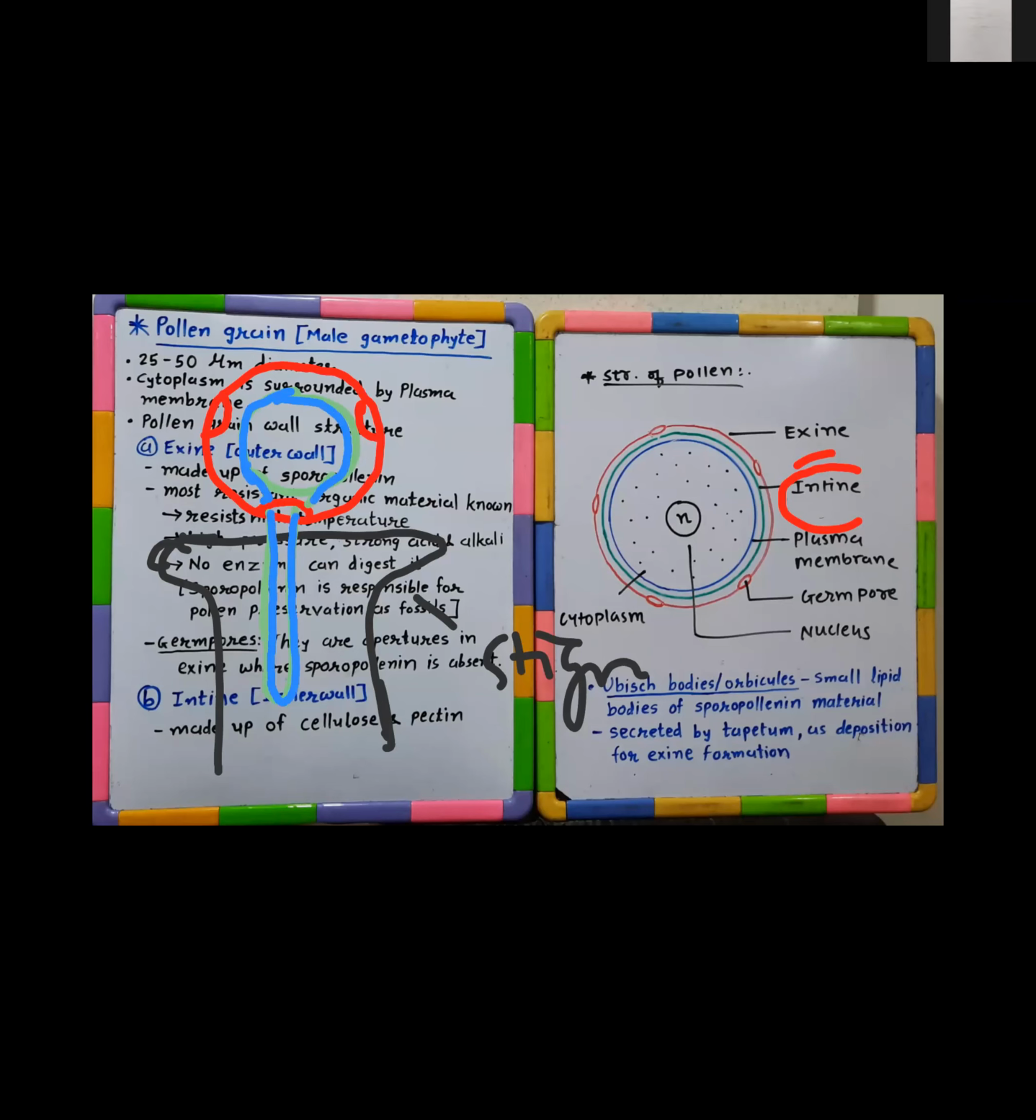फिर अंदर ये plasma membrane and cytoplasm and nucleus. So this is the intine layer. This is the exine layer. So when the pollen grain drops on the stigma and starts its germination, it is the intine layer which will extend further, passing through the germ pore and penetrating into the stigma and style and further going deep down as what you call the pollen tube.